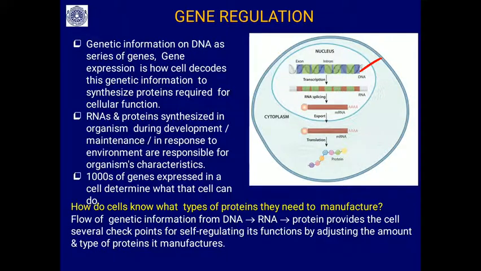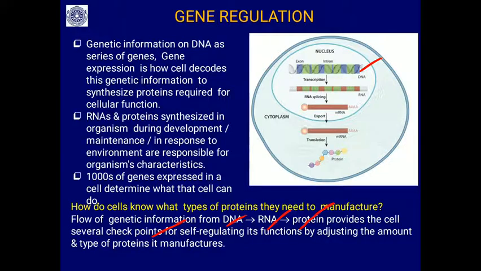So, how do cells know what types of proteins they need to manufacture? The flow of genetic information from DNA to RNA and then to protein provides the cell several checkpoints for self-regulating its functions by adjusting the amount and the type of protein it manufactures. So, there are so many regulations or checkpoints.